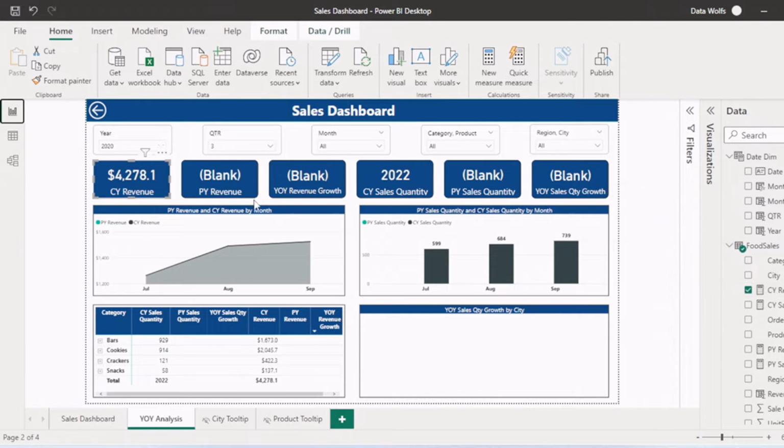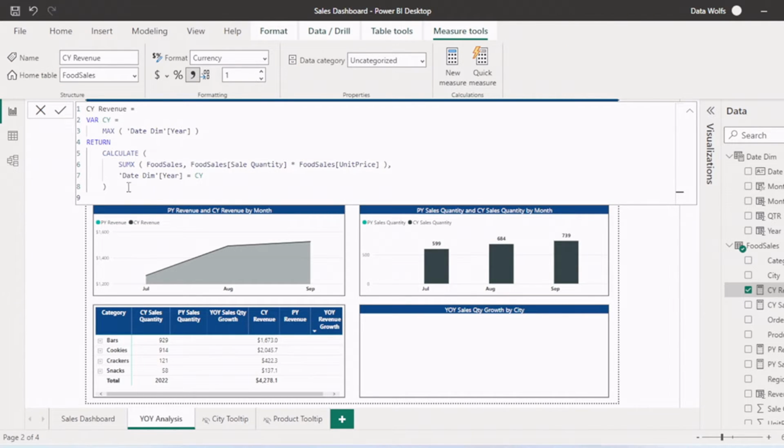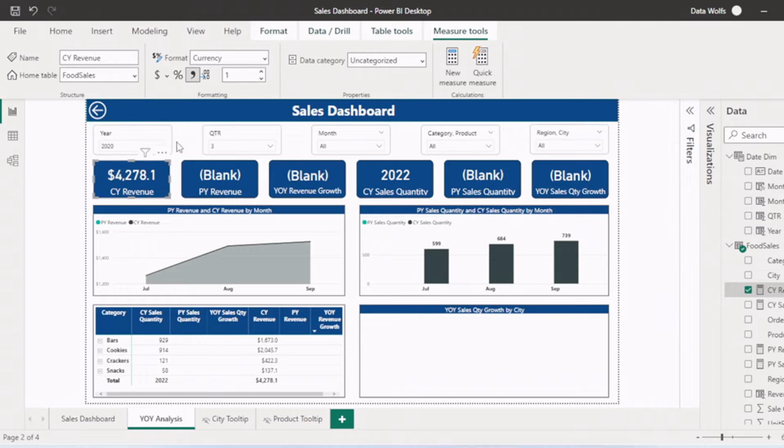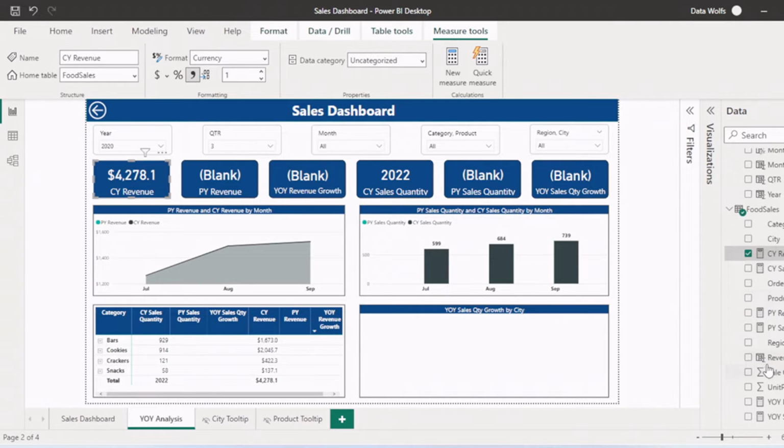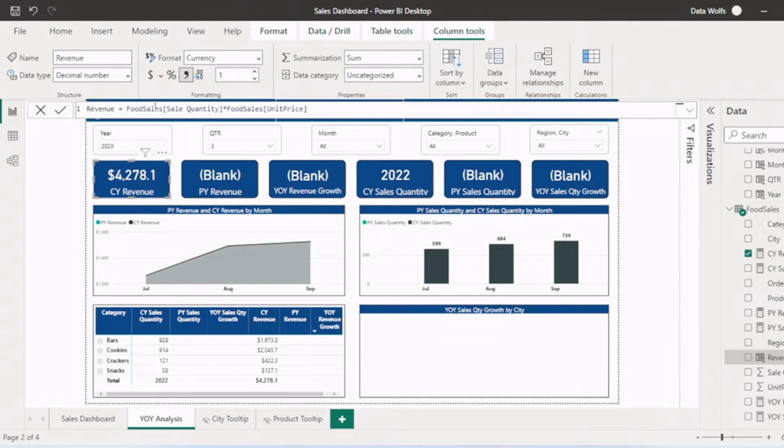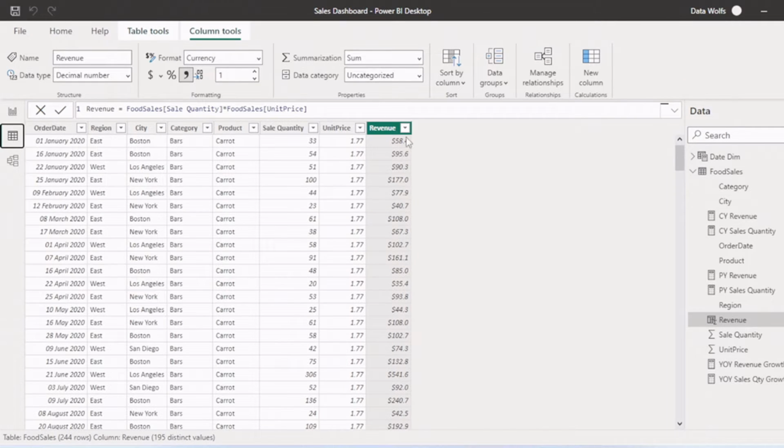So if you see this visual, current year revenue, we are using this measure. So this measure is created and whenever it is called, it will calculate the value of current year revenue. It is based on filter context and it will not consume any memory. Whereas if you see this revenue through this icon, this is a calculated column. You can find this here.